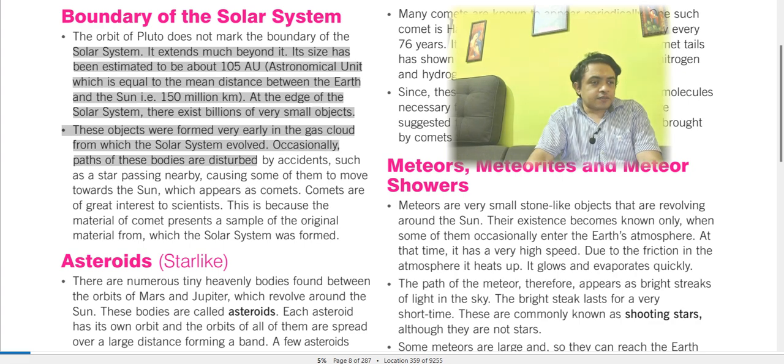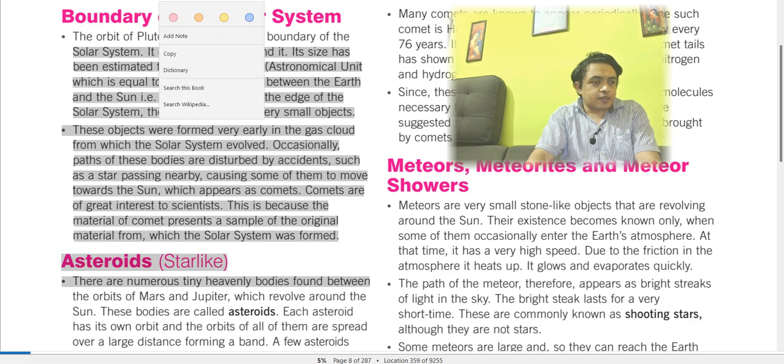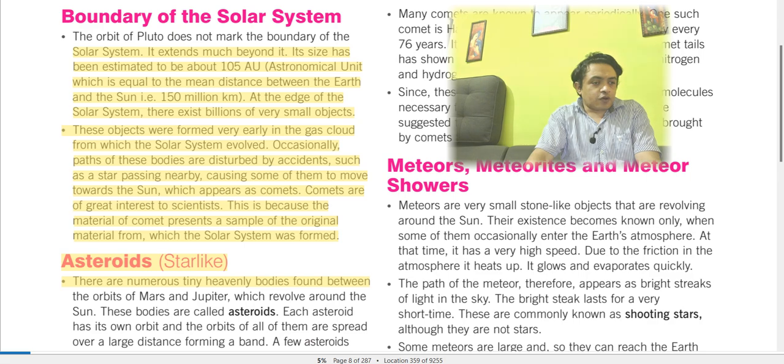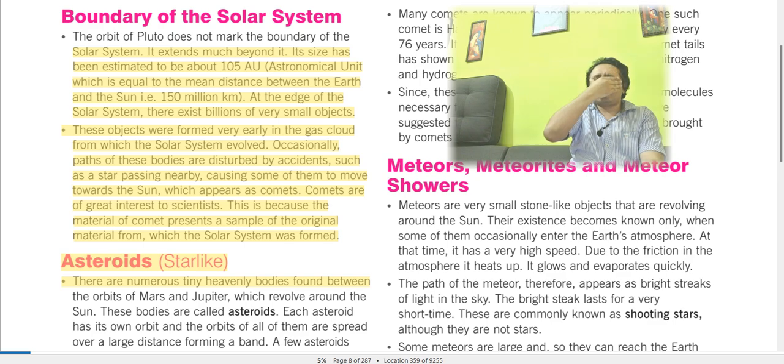In the outer solar system there exist billions of very small objects. These objects were formed very early in the gas cloud from which the solar system evolved. Occasionally, parts of these bodies are disturbed by accidents, such as a star passing nearby, causing them to move towards the Sun, where they appear as comets. Comets are of great interest to scientists because the material of a comet presents a sample of the original material from which the solar system was formed, right?